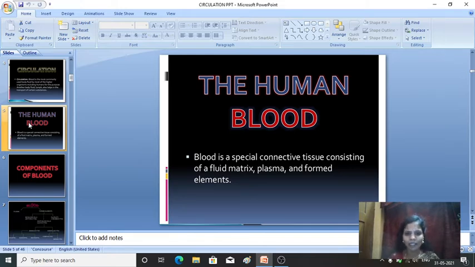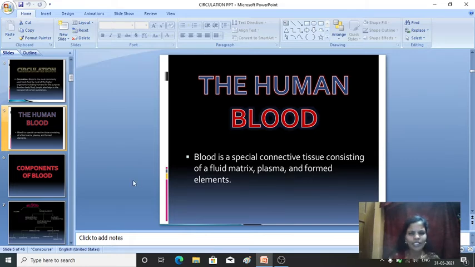So what is blood? Blood is a special connective tissue. Okay, blood is a special connective tissue consisting of a fluid matrix, plasma, and the formed elements, right? So blood is a fluid connective tissue. Apart from this, it consists of plasma. You'll find nearly 55% of the blood consists of plasma. Then 45% of the blood consists of the formed elements.